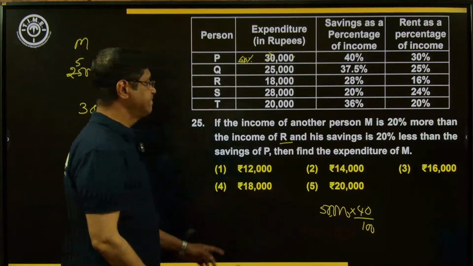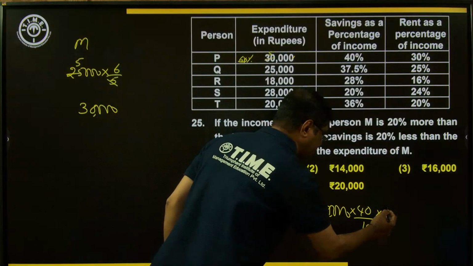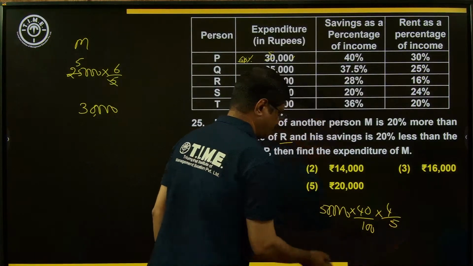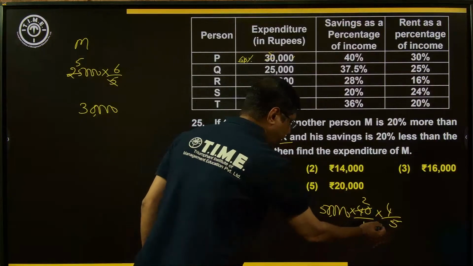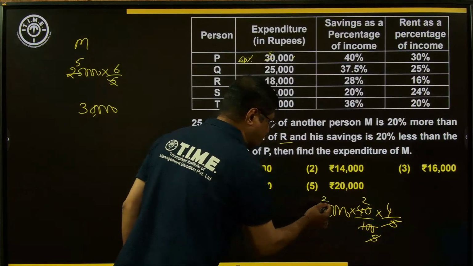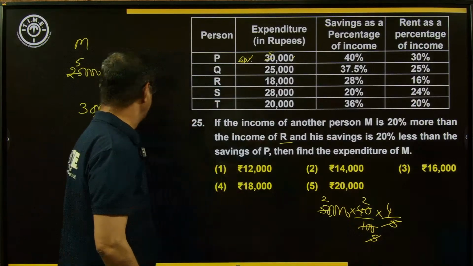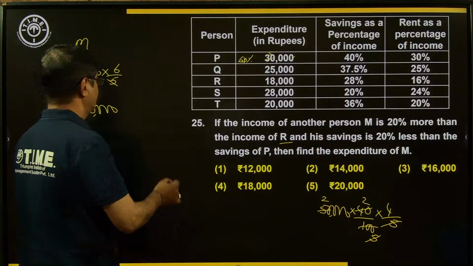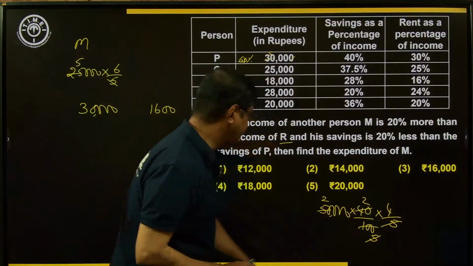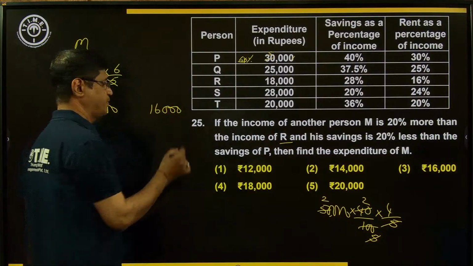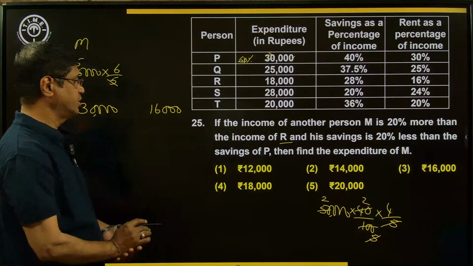Now, what is saying here? The savings is 20% less than P. 20% less means 80%. 80% means 4 by 5. Of course, it is 2 by 5. 5 into 5 is equal to 25. It goes exactly 2 times in 50. 2 into 2, 4. 4 into 4, 16. 16 into 100, 1600. Sorry, 3 zeros are there. 16,000. 2 into 2, 4. 4 into 4, 16. 16 into 1000, that is 16,000.